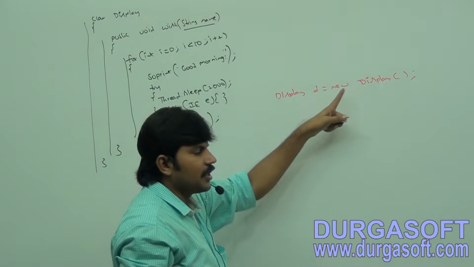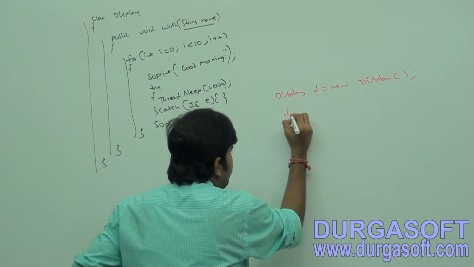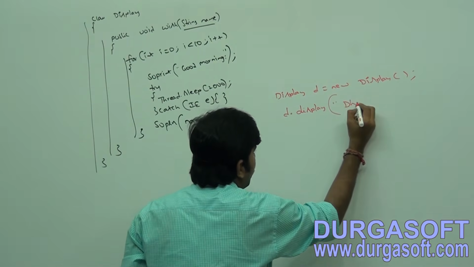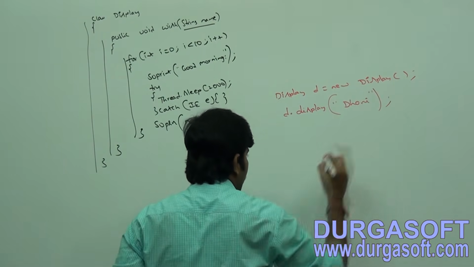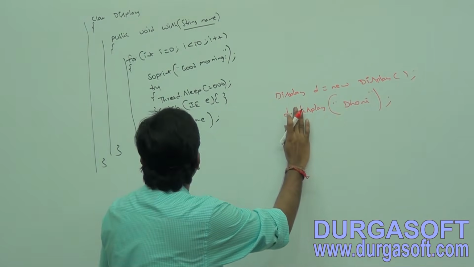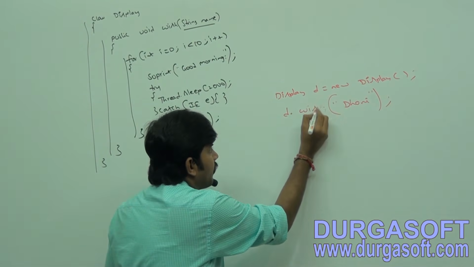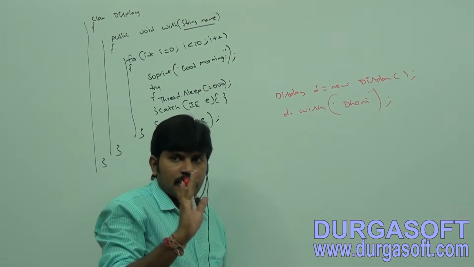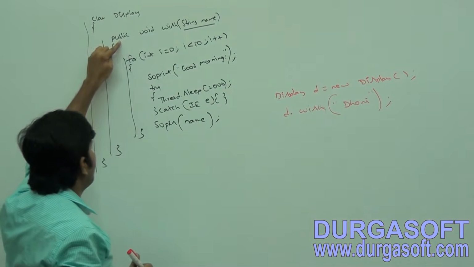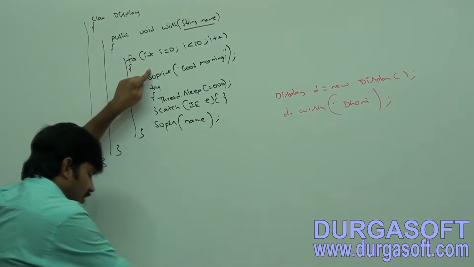An object must be required: d.wish. Now I am passing Dhoni as the argument, d.wish("Dhoni"). Can you tell what output we are going to get by default?